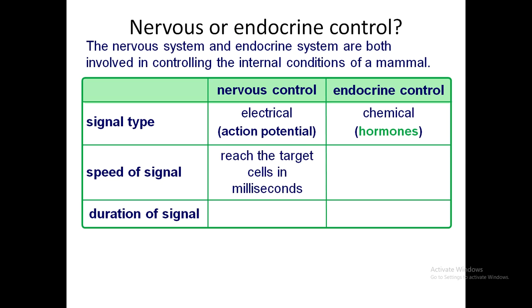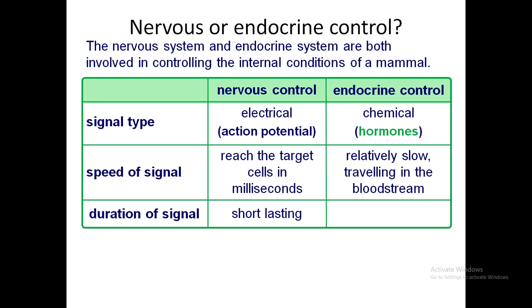The speed of the signals in the nervous system is very fast, in milliseconds of a second. In endocrine control, they are relatively slow, because they are traveling in the bloodstream, so it depends upon your blood pressure. The duration of the signal in the nervous system is short lasting, while the duration of the signal in endocrine control is long lasting.